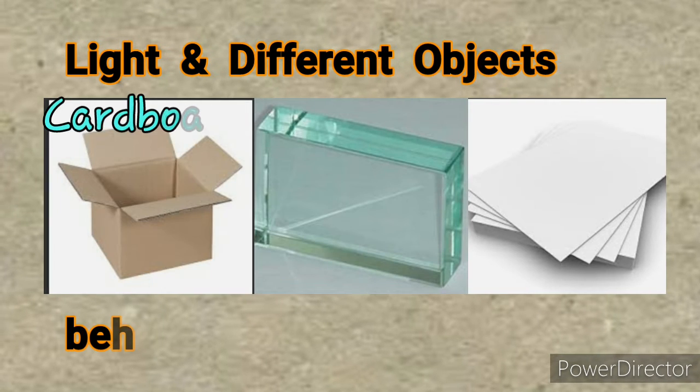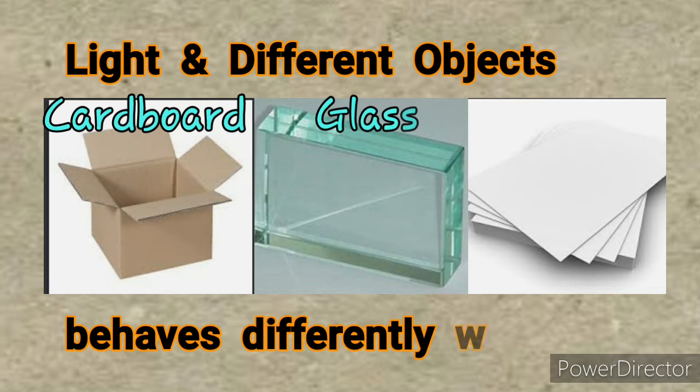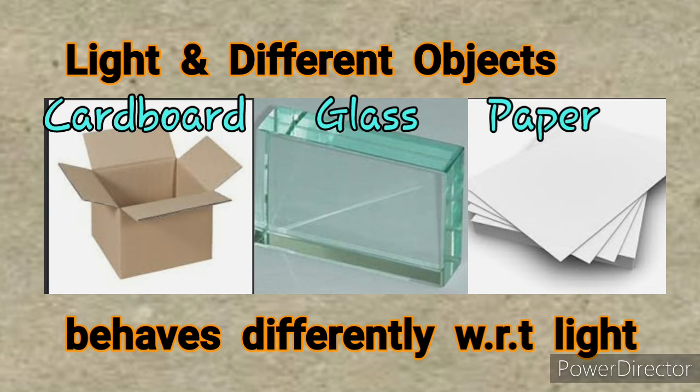Light and different objects. Different objects are observed to behave differently with respect to light. Let us observe this through a simple activity.